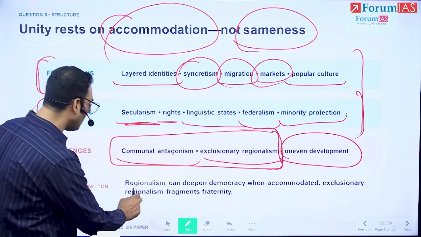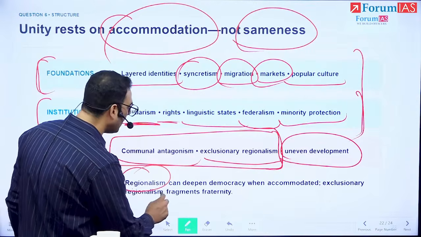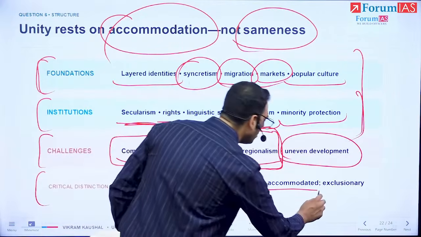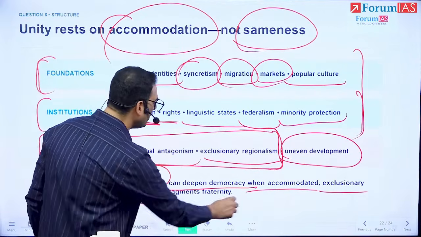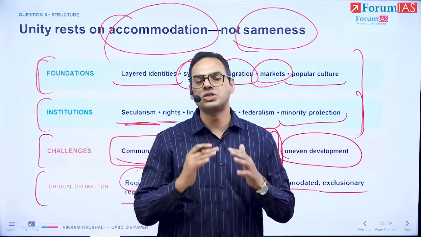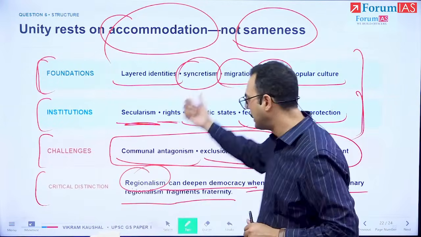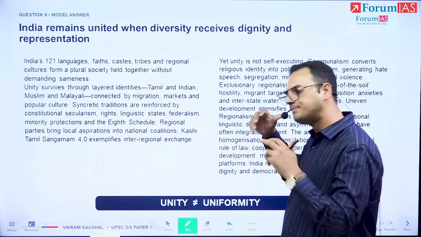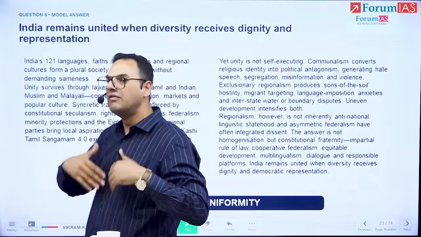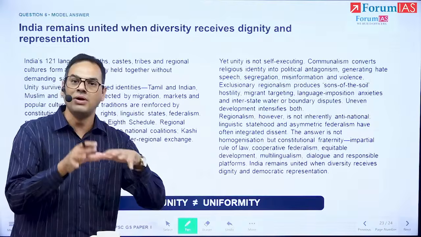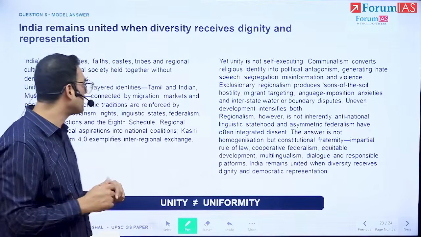We say, well, regionalism by itself can in many cases deepen democracy when accommodated. Exclusionary regionalism, that is the problem. So this is the takeaway towards the end. We've substantiated what the question has asked, and we've pointed out the way moving forward, right? We distinguish between types of regionalism and we accommodate the one that can be productive to us.